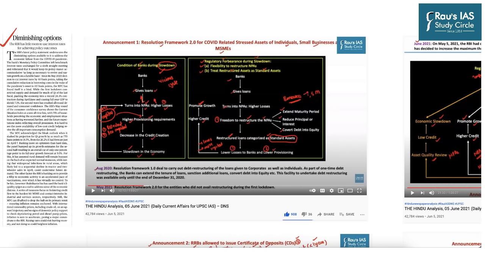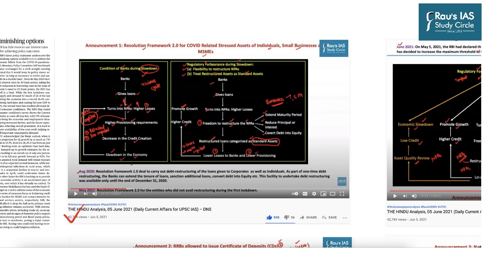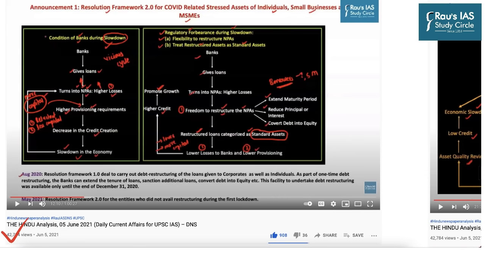And so the complete article is dedicated to the RBI's policy statement, which was of course covered in great detail by Baswa sir on 5th of June 2021. And it would be really unfair to you guys if I cover something which has been already covered by Baswa sir. So in the DNS, he covered all the announcements, starting with announcement number 1, which talked about Resolution Framework 2.0 for COVID-related stressed assets of individuals, small businesses and MSMEs.